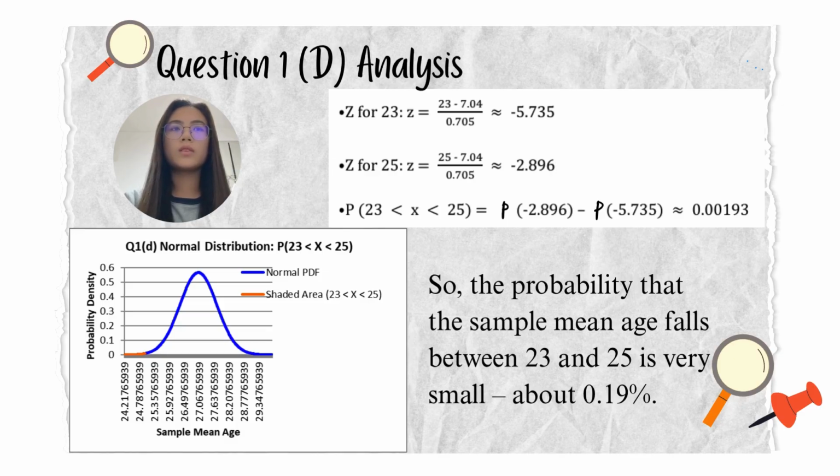Then we find the probability between these two z-scores using the cumulative distribution function. So we subtract the probability at z equals negative 5.735 from the probability at z equals negative 2.896, which gives about 0.00193, or 0.19%. So the probability is only about 0.19%, which is extremely unlikely. As you can see from the graph, the orange shaded region is extremely narrow and far from the center, reinforcing how unlikely this outcome is.